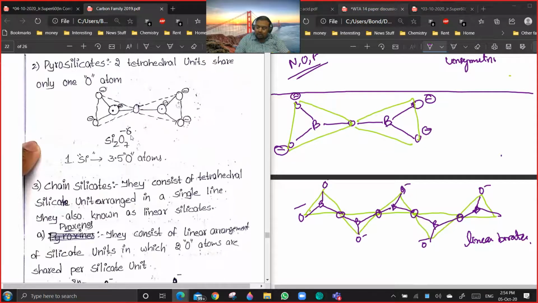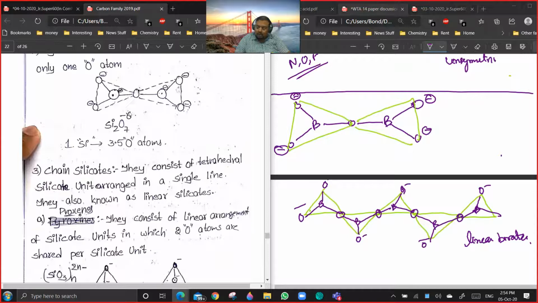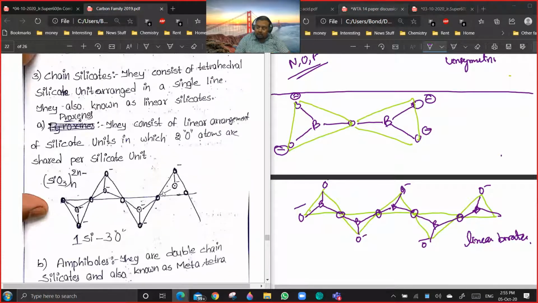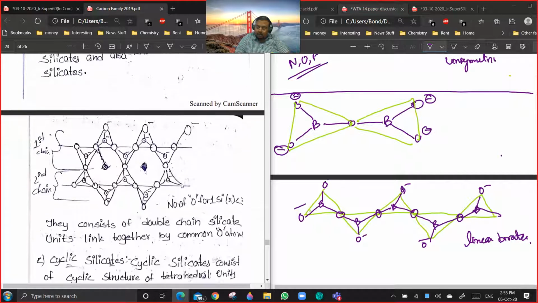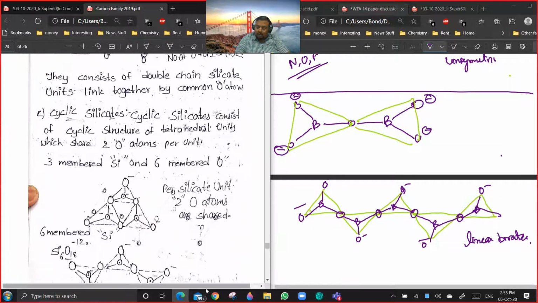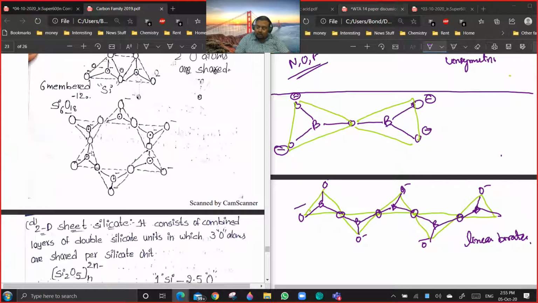You see, this is silicate, pyrosilicate, this is linear silicate. Then these are double chain silicates. This is a cyclic silicate. Just like a silicate unit, you can also have a borate unit. That's it. Are you getting a point?